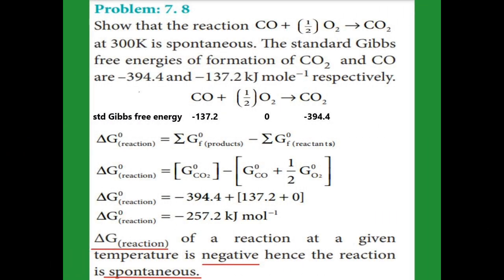Standard Gibbs free energy change for the reaction, we get it from the equation: standard Gibbs free energy of formation of products minus summation of standard Gibbs free energy of formation of reactants. Here the products are carbon dioxide, whose Gibbs free energy is given, and carbon monoxide, whose Gibbs free energy is also given, but oxygen is an element, so the Gibbs free energy of an element is always 0. So putting in the values, we get delta G of the reaction as negative. A negative value for delta G means it is a spontaneous reaction.